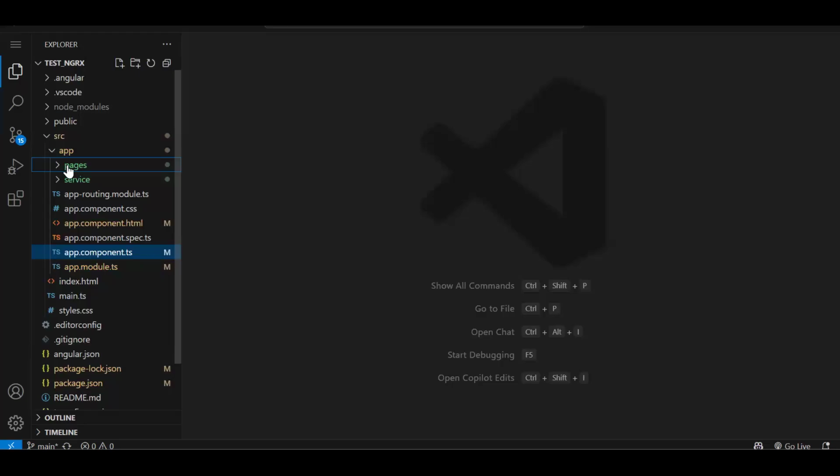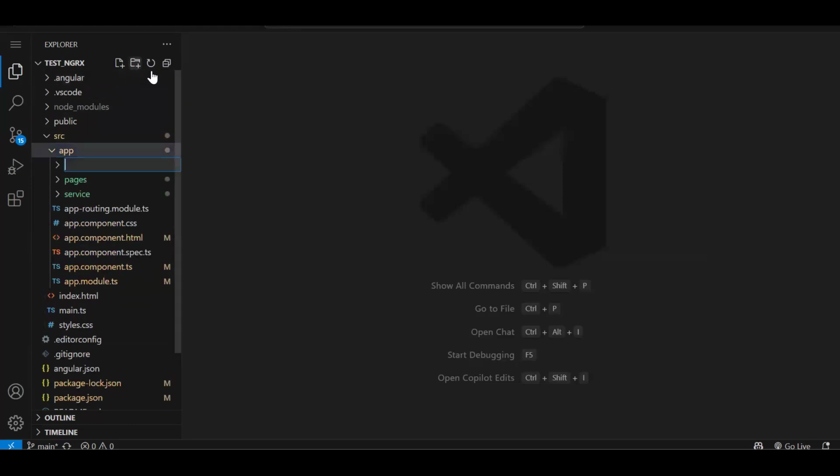Fine. Now in our app folder, I will create a folder, let's say store. The first file we have to create is the action. Actions are something in the store: you are going to store multiple data, and with that data, what operation are you going to perform? Currently, we are taking the example of a counter. So what can we do with the counter? Either we can increment it or decrement it. That is nothing but our action. What operation you are going to perform with your state.